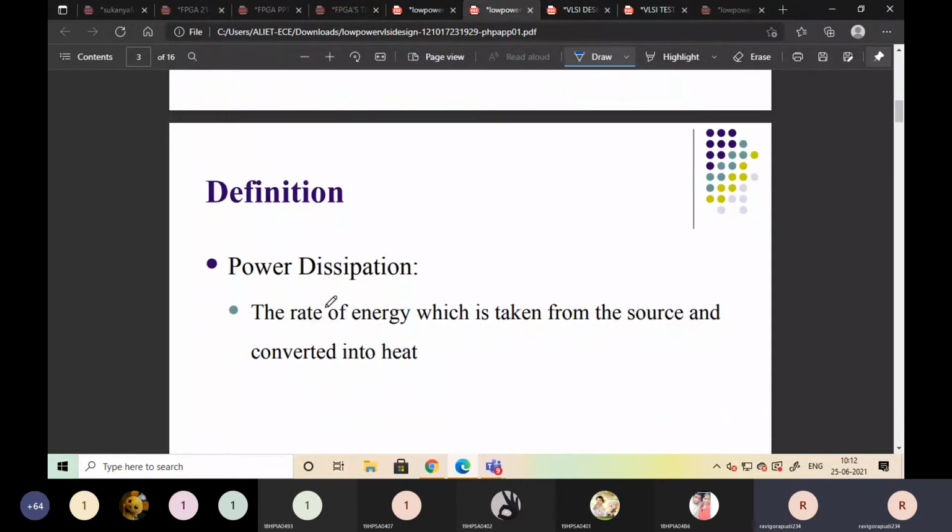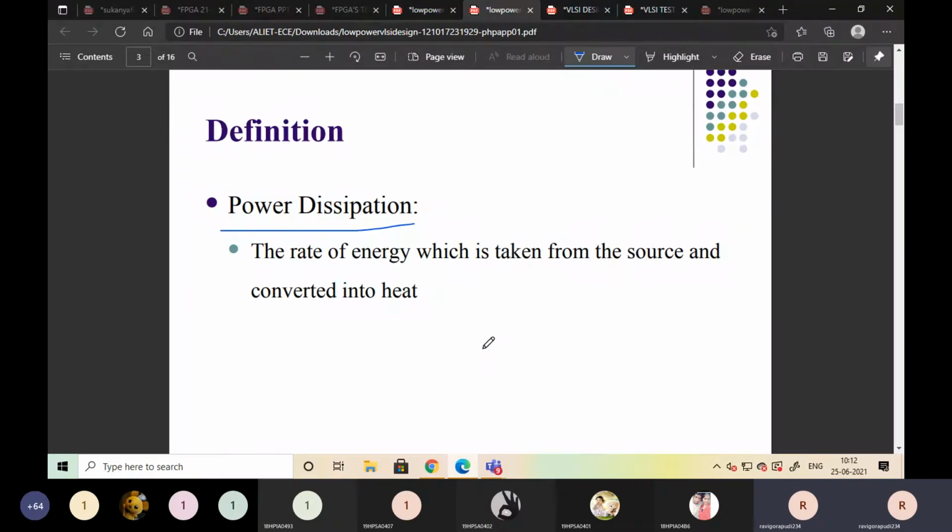Next is the definition. What is power dissipation? Power dissipation is the rate of energy which is taken from the source and converted into heat. That is power dissipation.